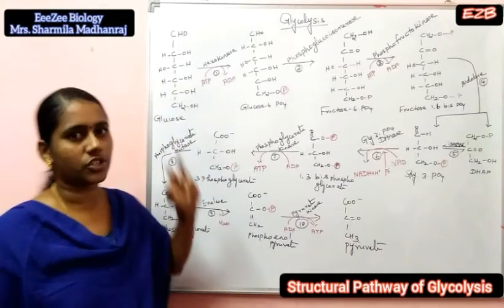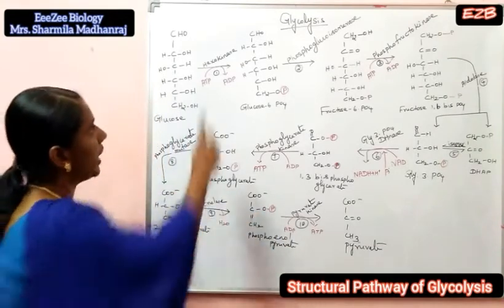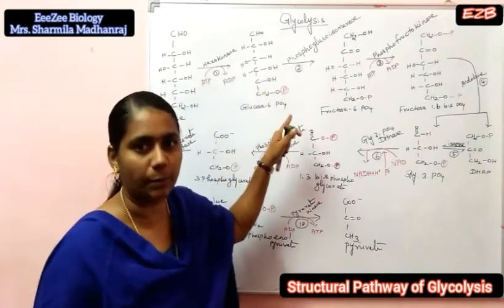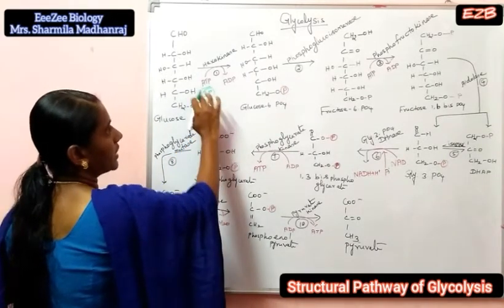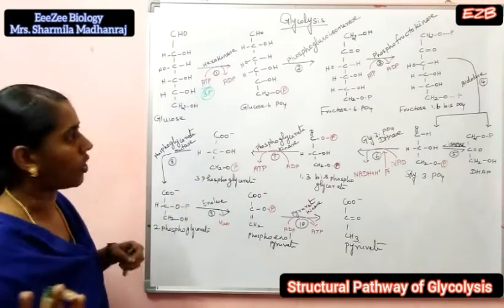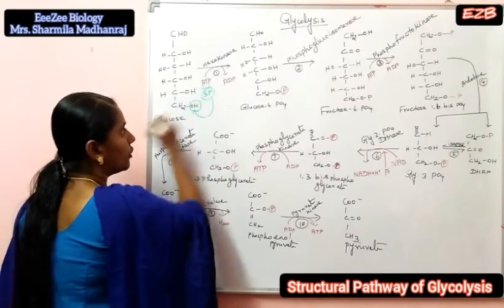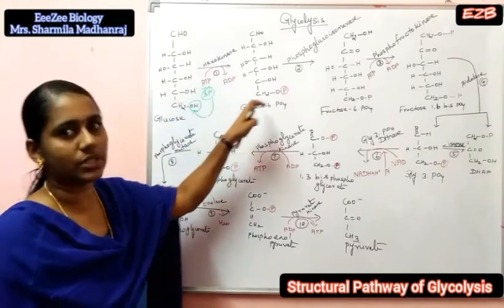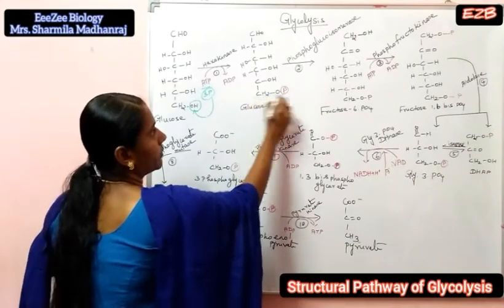Here the first reaction is a phosphorylation reaction. Here the enzyme is hexokinase. Here the ATP molecule is converted to ADP. ATP is adenosine triphosphate, which is converted to adenosine diphosphate. One phosphate molecule is added to the 6th carbon atom. So the glucose is converted to glucose 6-phosphate. The 6th carbon atom becomes CH2OP.